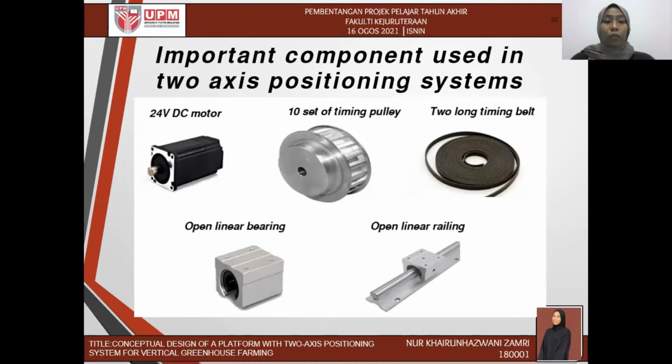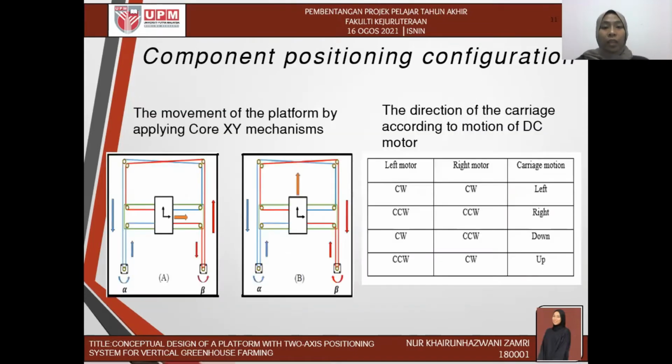I propose a 24-volt DC motor, 10 sets of timing pulleys, 2 long timing belts, open linear bearings, and open linear railing. I need to determine the component positioning configuration by applying the coaxial mechanism, which consists of 2 stationary motors, 2 motor pulleys and X support pulleys, and 2 long timing belts.